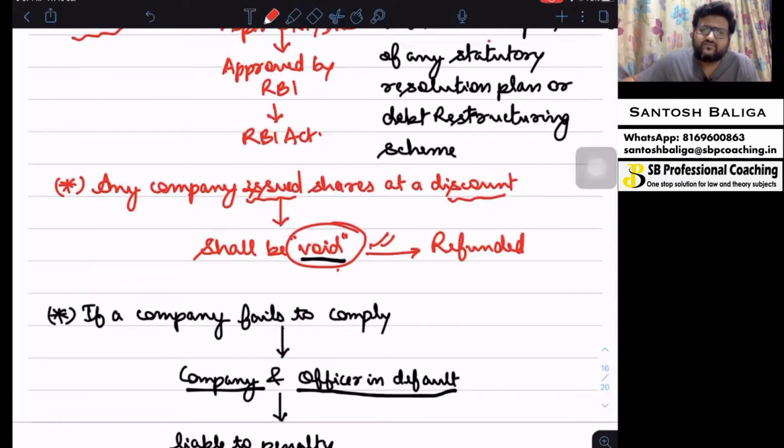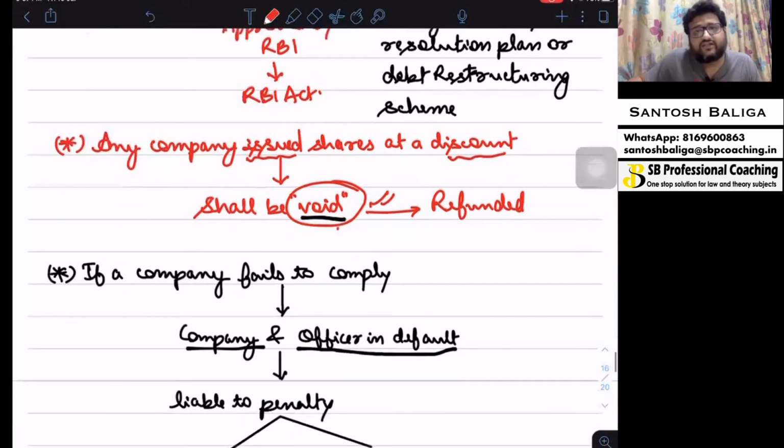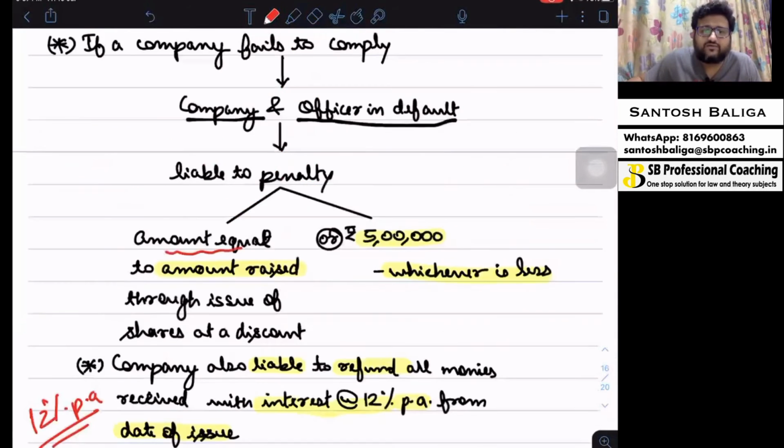Now, in case the company issues shares at discount, which is prohibited, there will be a penalty which the company and the officer in default will need to pay. What will be the penalty? The penalty will be an amount equal to the amount which is raised under such an issue of shares at a discount, I hope this is clear, or rupees 5 lakh, whichever is less.